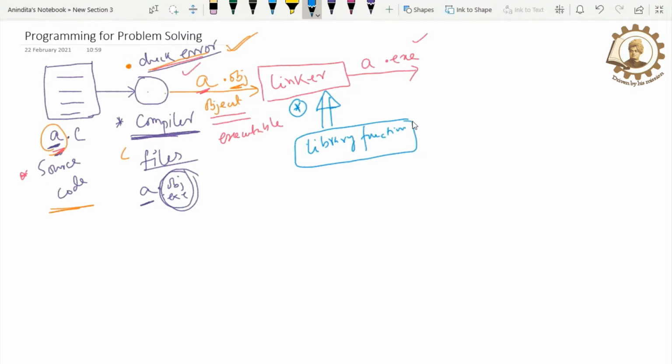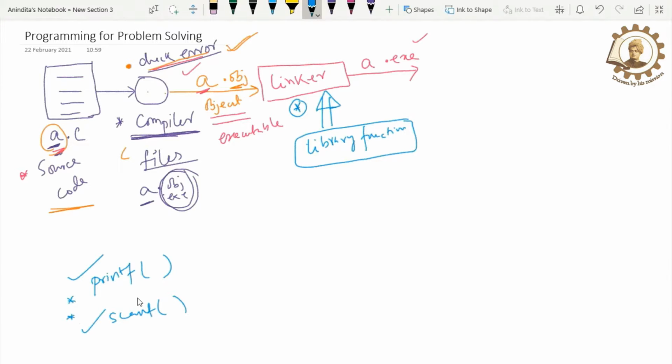In C, whenever I write C programs, you will find me writing printf, scanf, this kind of thing every time. printf is for printing something. I will show this syntax to you. And scanf will take some input from the keyboard. So these functions are known as library functions.